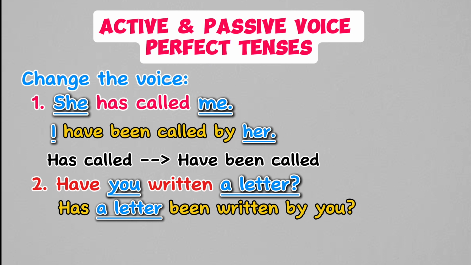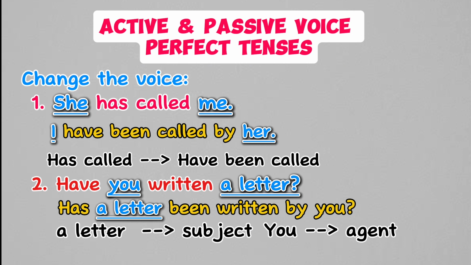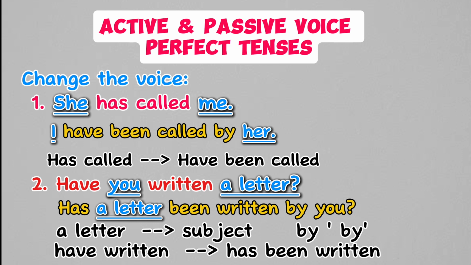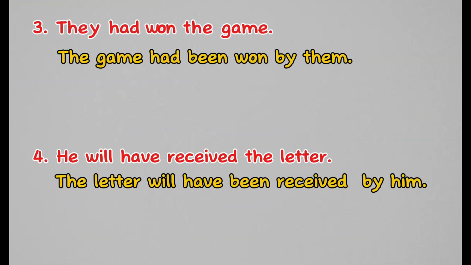When converting to passive voice, the object of the active sentence a letter becomes the subject of the passive sentence. The subject of the active sentence you becomes the agent introduced by. The verb phrase have written changes to has been written to agree with the new subject a letter while maintaining the present perfect tense.